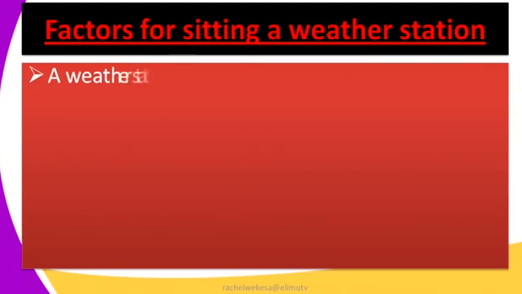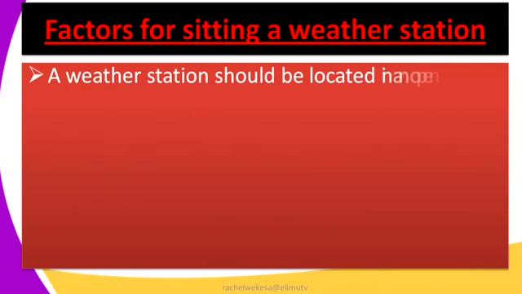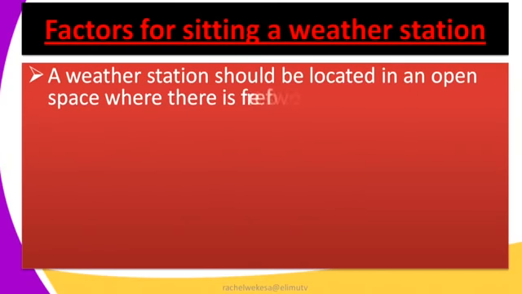We will look at the factors for siting a weather station, and siting means where a weather station will be located. The first factor is a weather station should be located in an open space where there is free flow of air. This will enable the instruments to be in the right temperatures, in the right conditions. When the air is congested, it becomes hot, and this will alter the readings, the measuring of the elements of weather.